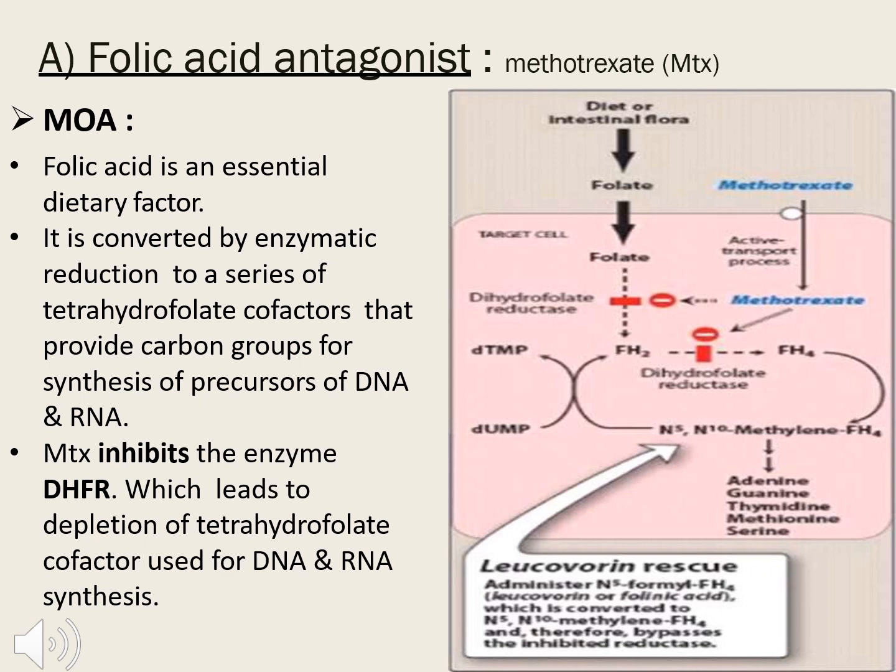It may be a bacterial cell or a viral cell, for everything we require tetrahydrofolic acid. Here methotrexate prevents the conversion of dihydrofolate to tetrahydrofolate by inhibiting dihydrofolate reductase. Thereby we don't have the tetrahydrofolate, and thereby we don't have the cofactors which help in the synthesis of DNA and RNA.